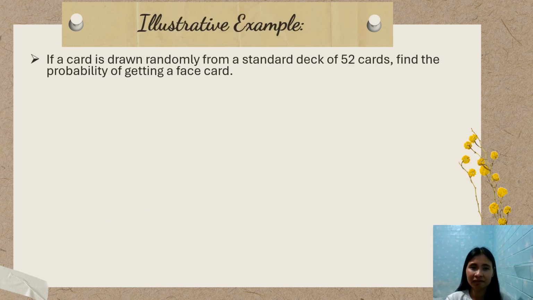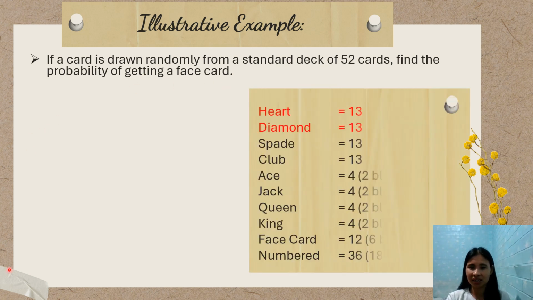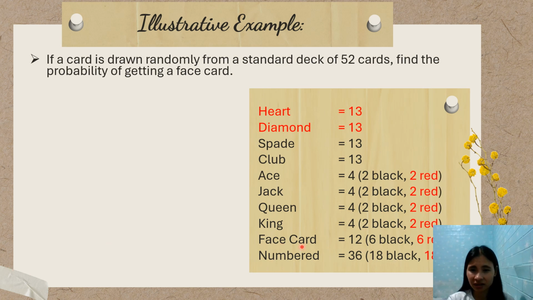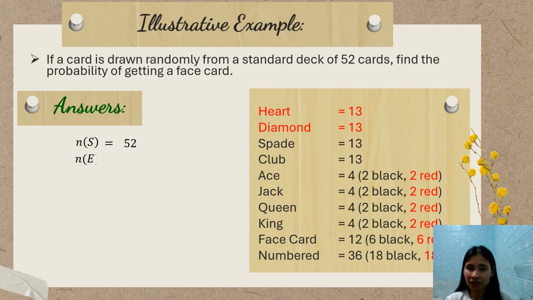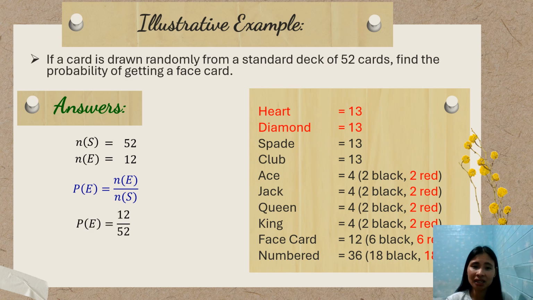Next, we have the same deck of cards, but this time, what is the probability of getting a face card? Let me go back to that earlier. The face cards, there are 12. So our N of S is still 52, but our N of E is only 12. So the probability is 12 over 52. All are divisible by 4. So 12 divided by 4 is 3, and 52 divided by 4 is 13. That makes our final answer 3 over 13.